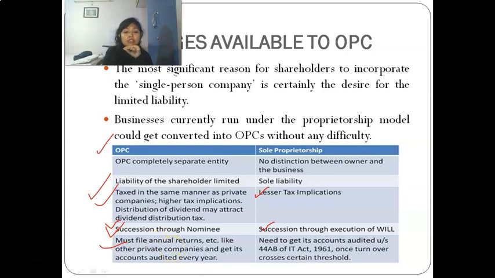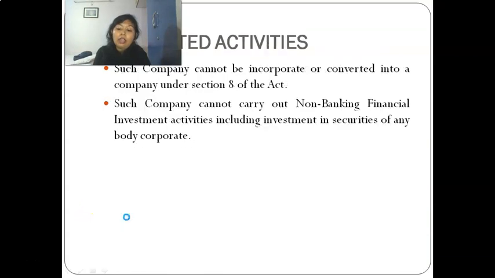Only the annual return and certain other major compliances need to be done. In sole proprietorship, you need to get your accounts audited under the Income Tax Act only once turnover crosses a certain threshold. And here accounts need to be audited every year before filing the annual return.